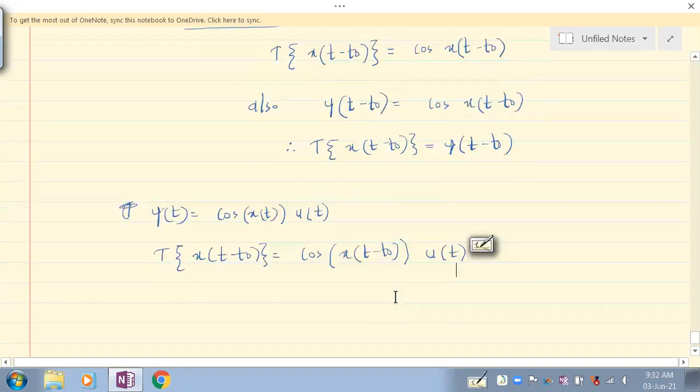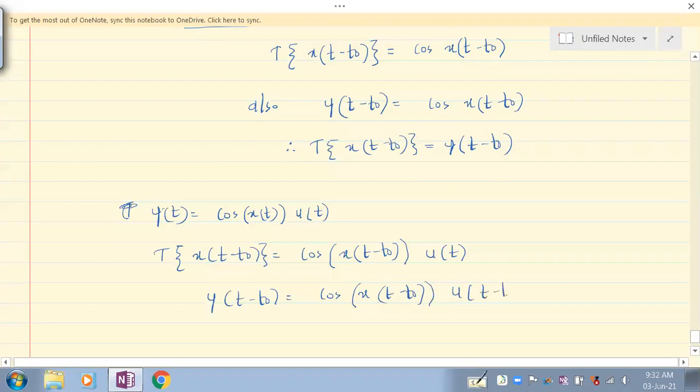But actually what should happen? This should happen: cos x of t minus t. If you are shifting time, it should not be reflected only in x of t, it should also reflect in u of t. So time shift should happen with all the functions of t, but that is not the case here. If you are shifting x of t, only that shift will be visible.